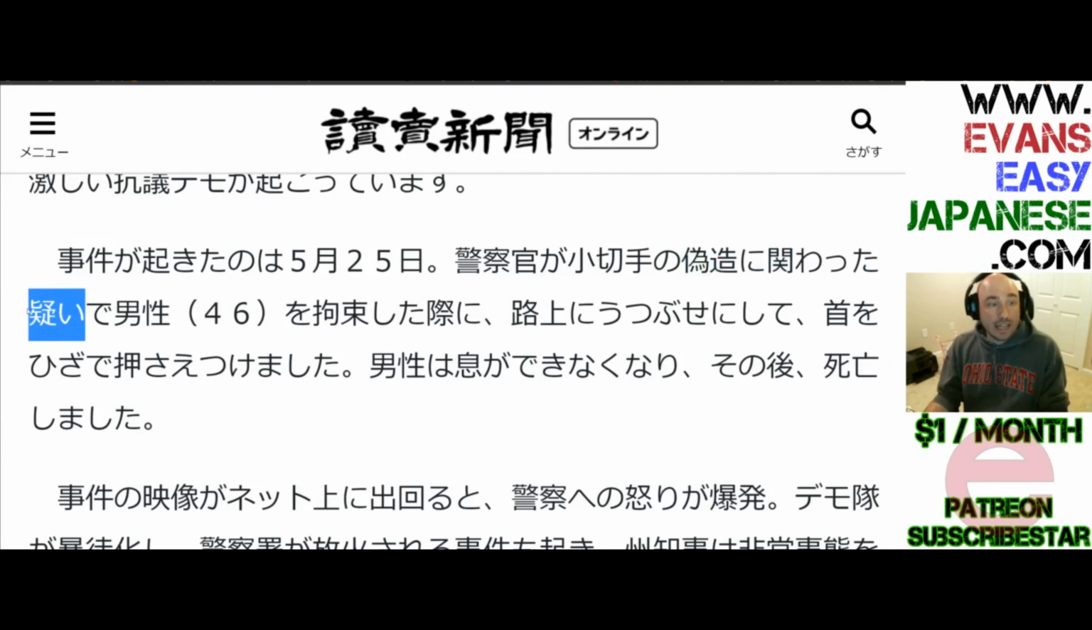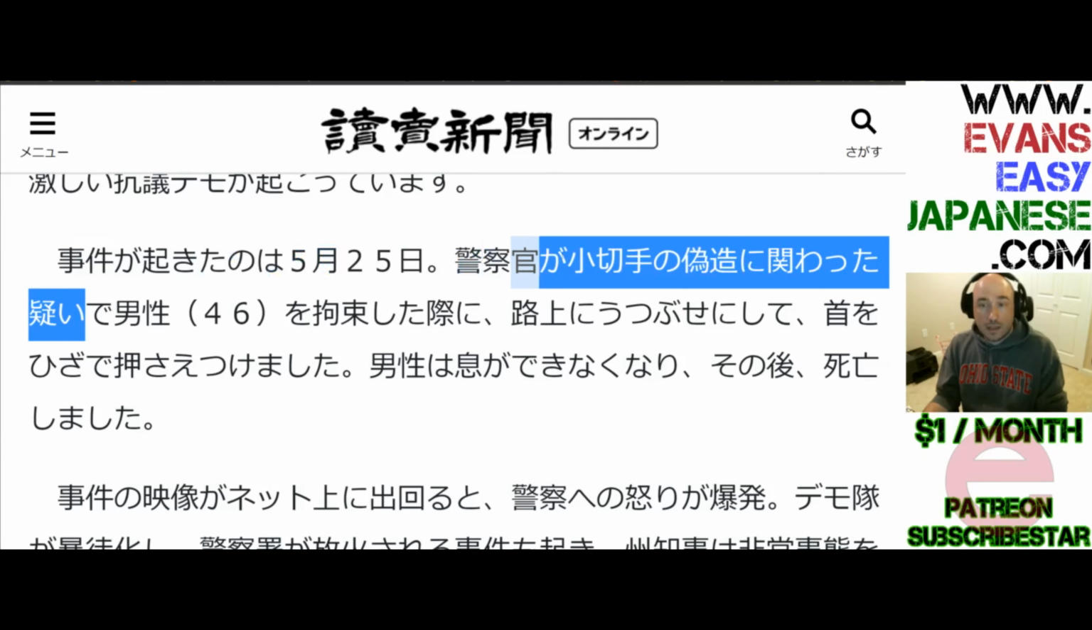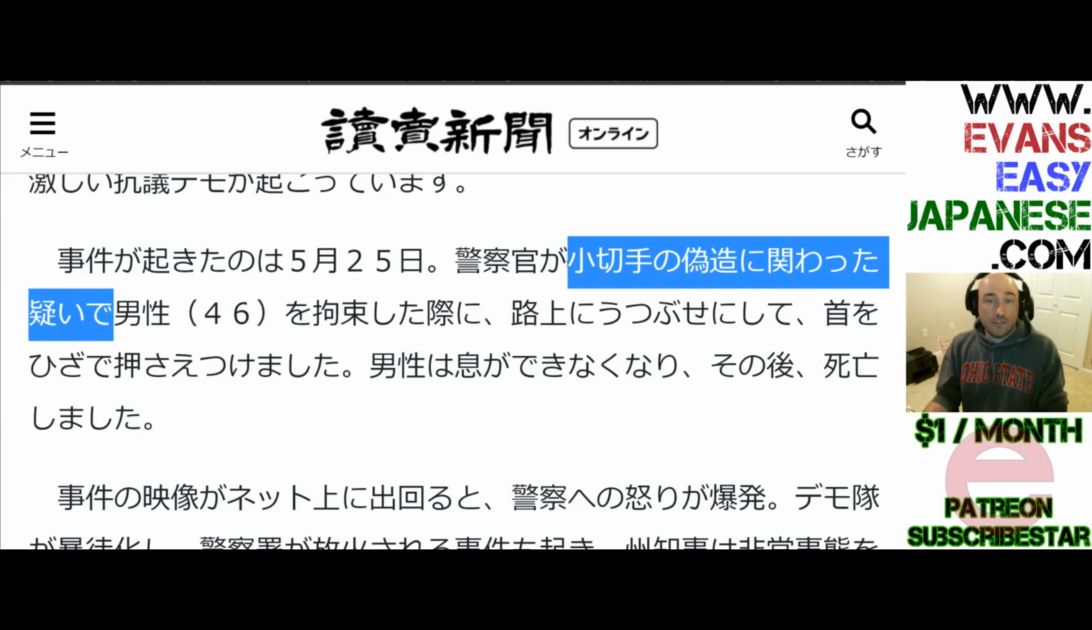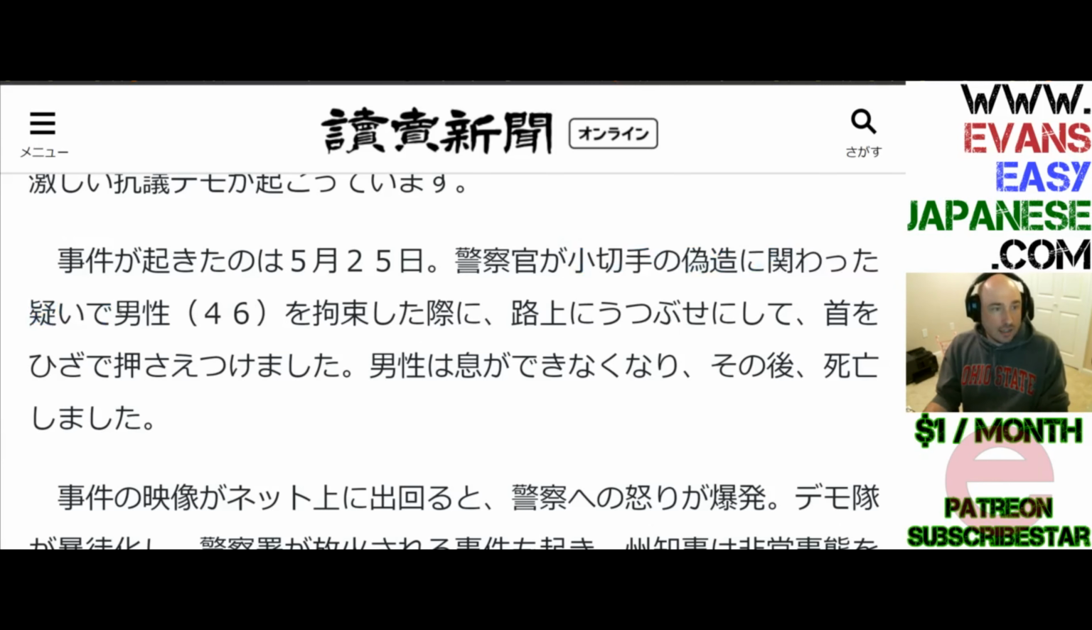So utagai is a suspicion involving a counterfeit check. Utagai de. So on the suspicion of a forged check, Danse, the man, this 46 right here, this is his age. The man, who was 46, o kosoku shita. Kosoku is to bind.